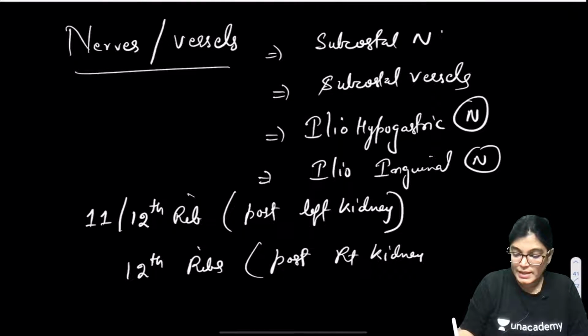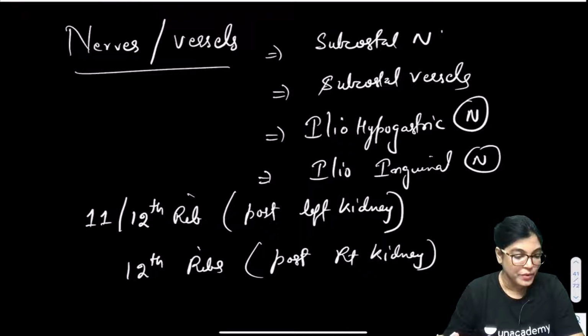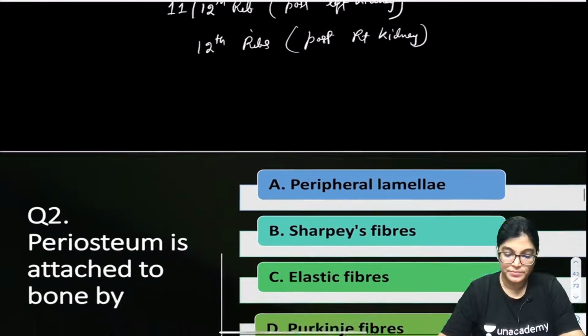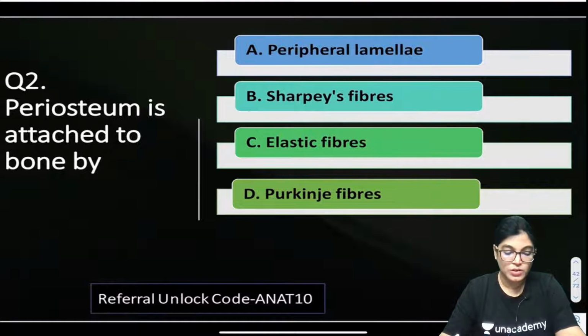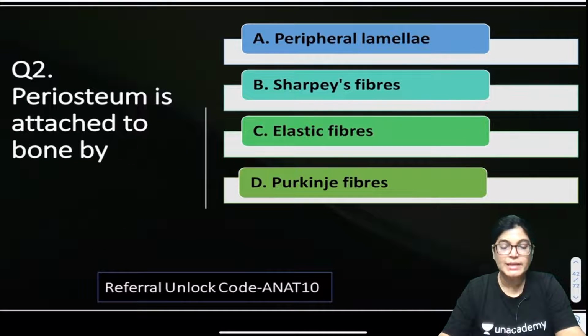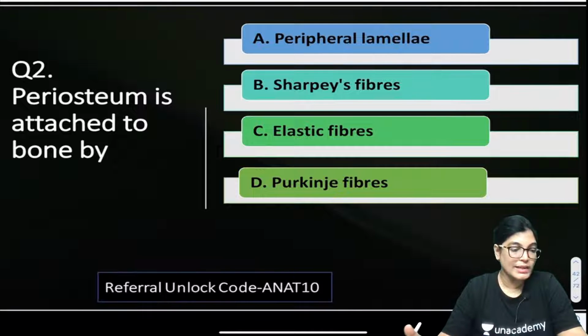So let's move on to the next MCQ, that is MCQ number 2. Is it okay everyone? Any doubt? So let's move on to question number 2. All of you just mark your correct answer. Periosteum is attached to the bone by which of the following structures? Purkinje fibers, Sharpey's fibers, elastic fibers, peripheral lamella. According to you, which is the correct answer?